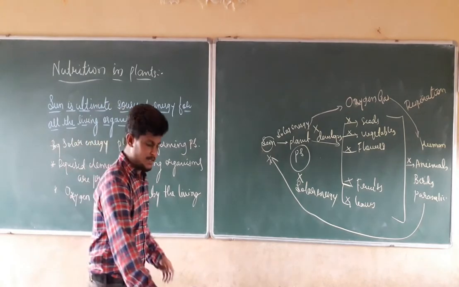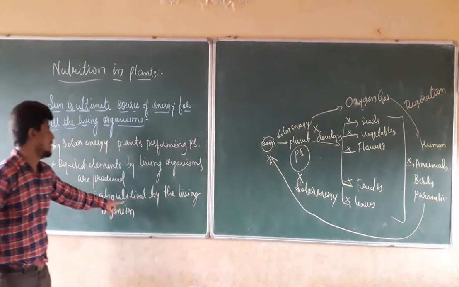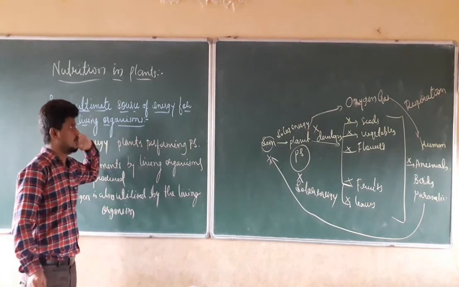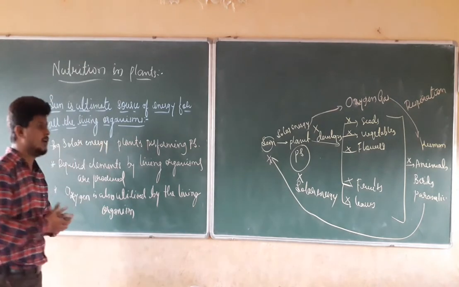So by this we can say that all the living organisms are interlinked with the solar energy. That is, the sun is the ultimate source of energy for all the living organisms.